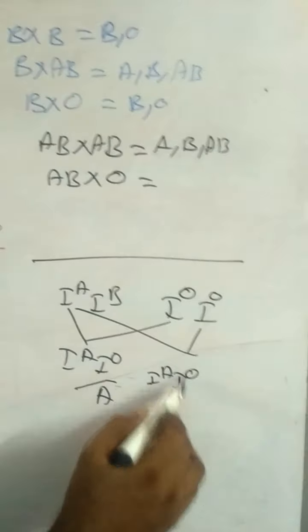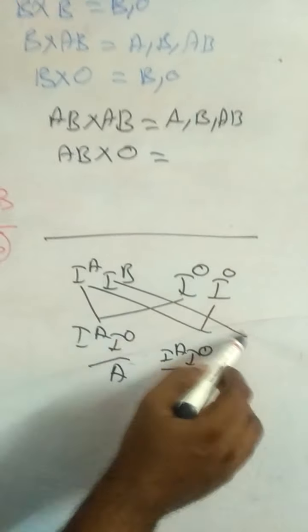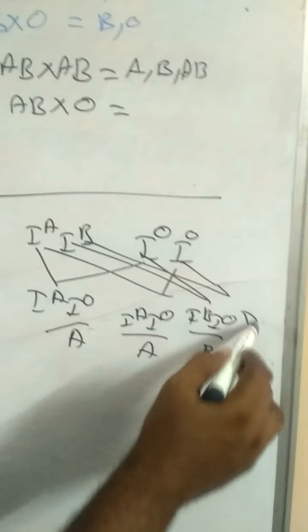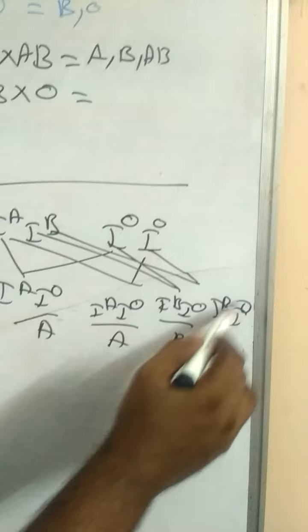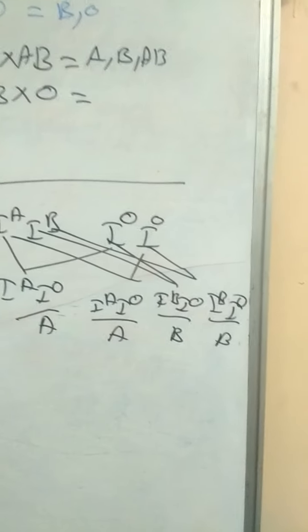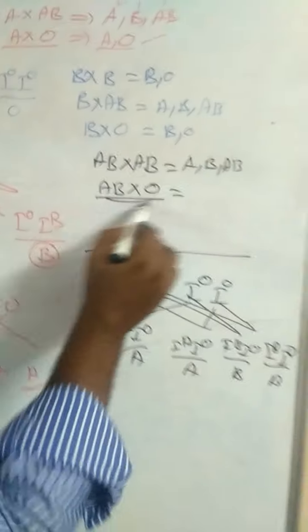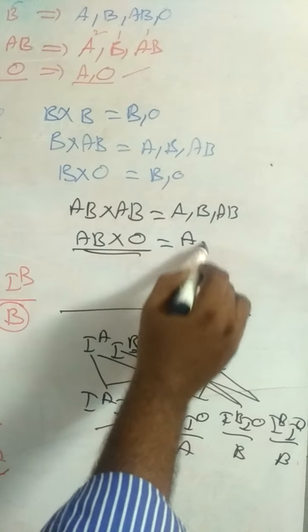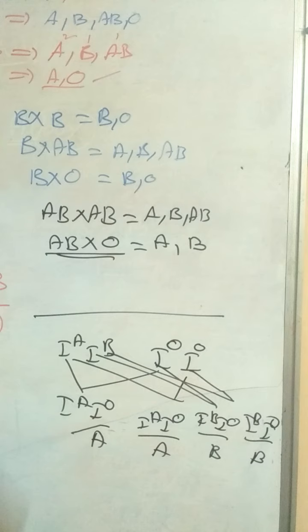IA IO also A blood group. IB IO, this is B blood group. Another one, IB IO, that one also B blood group. So the result of AB into O is A blood group and B blood group.